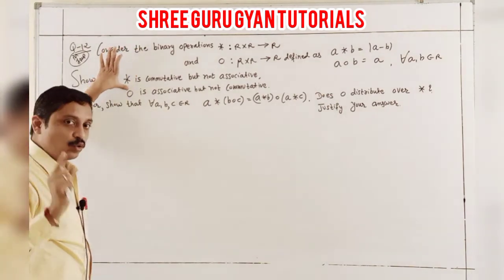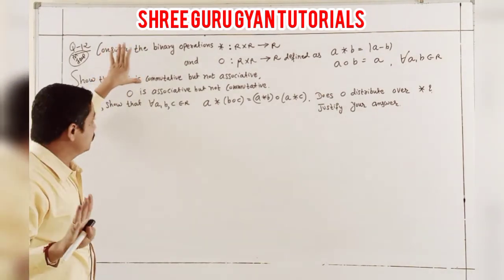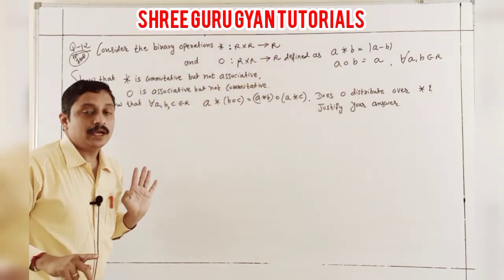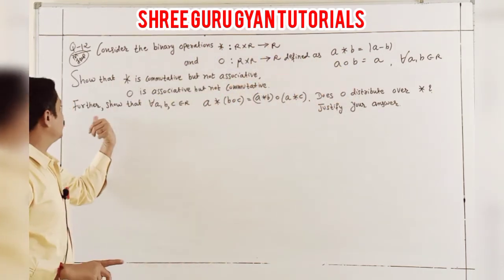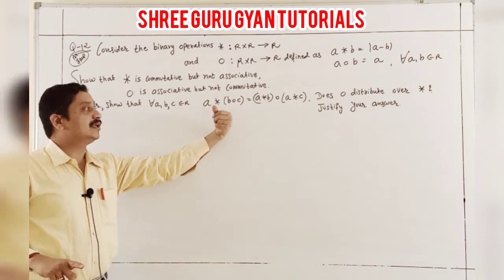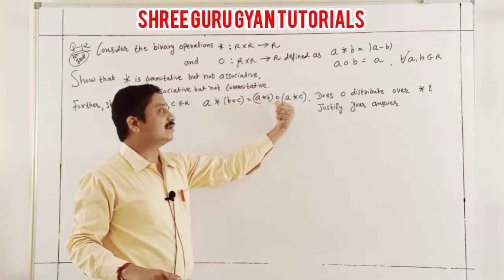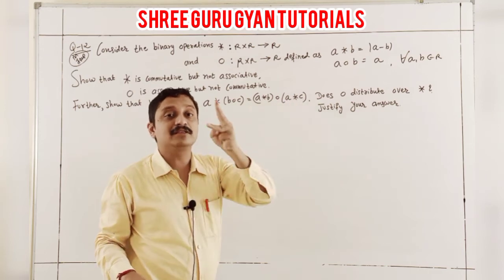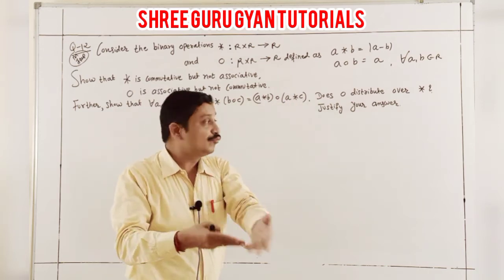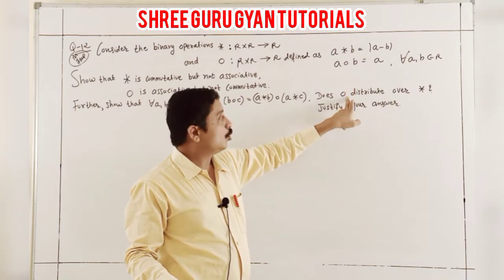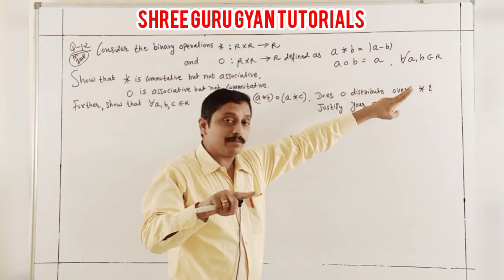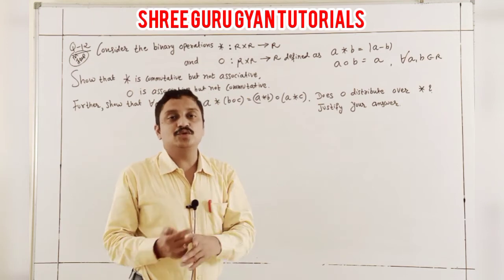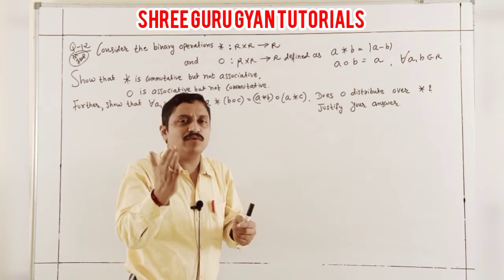Second, the operation O is also a binary operation. It is associative but not commutative. And after proving these two, I am going to further show that A binary (B O C) is equal to (A binary B) O (A binary C). And after that, the third checking, I am going to further show that O distributes over binary. That is the last, 4th case. So students, I am going ahead very slowly, one by one.